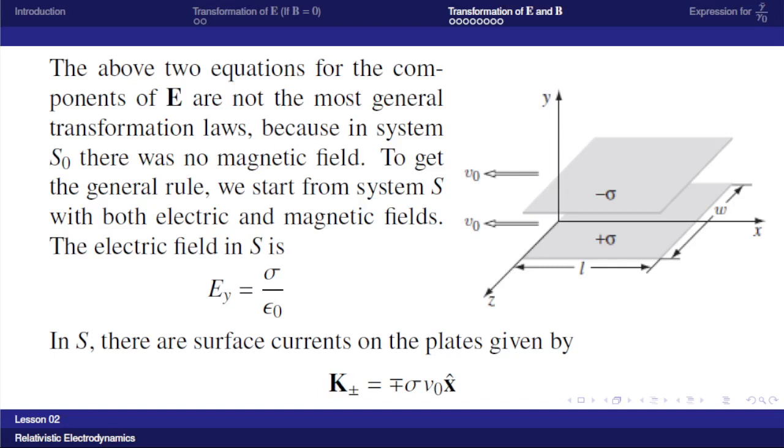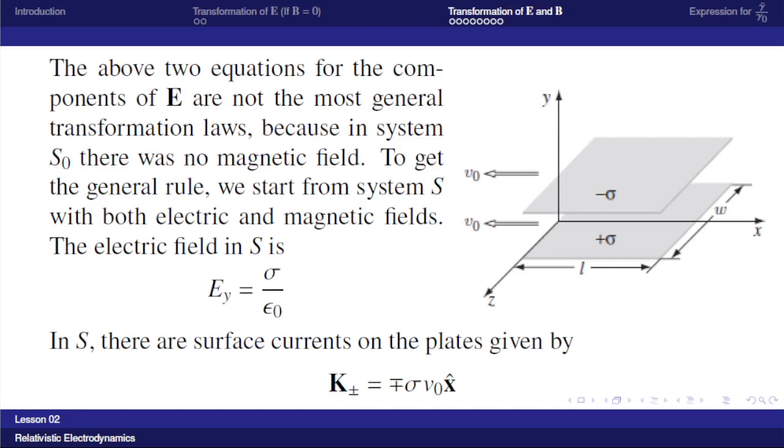If we consider the positive plate, that is the lower plate, the positive charge is moving in the backward direction. So it is producing a surface current density of minus sigma V0 x cap. It is minus sigma V0 because the positive charge is moving in the backward direction. And in the second case, in the upper plate, the minus sigma is moving in the negative direction, so it will produce a surface current density of minus sigma V0 into minus x cap.